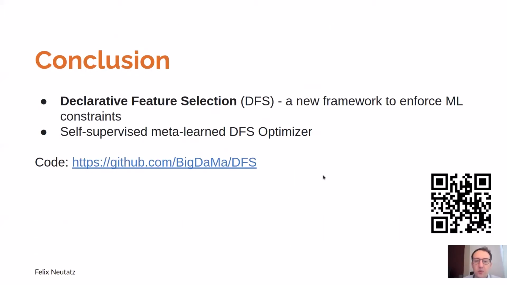To conclude, we propose declarative feature selection, which is a new framework to enforce multiple diverse ML application constraints using feature selection. And for this framework, we propose an optimizer that leverages self-supervised meta-learning. And you can find the code openly available on GitHub.